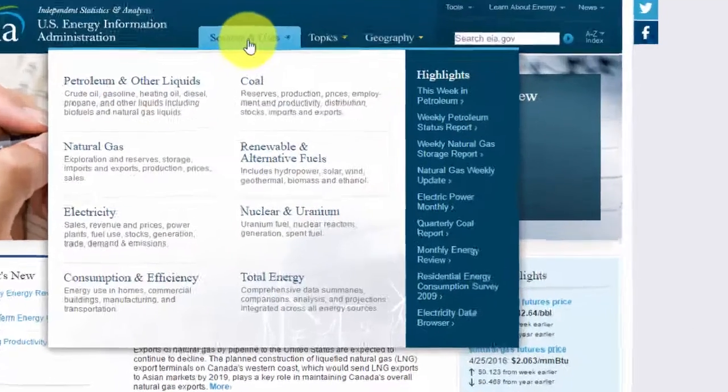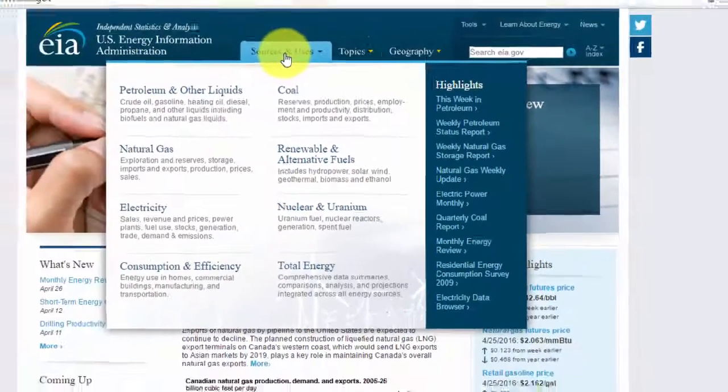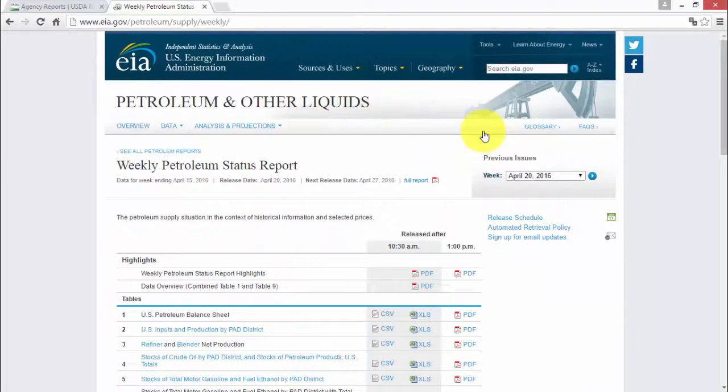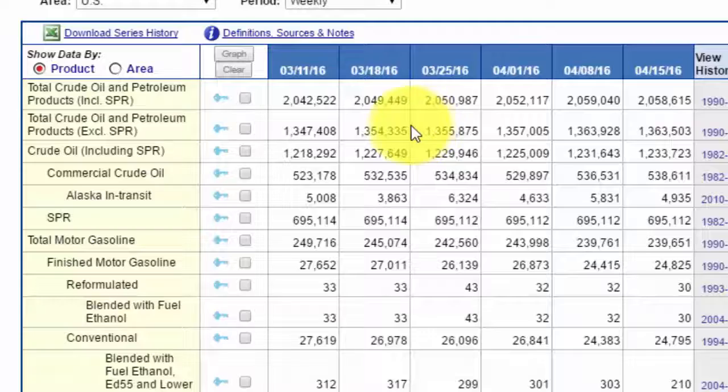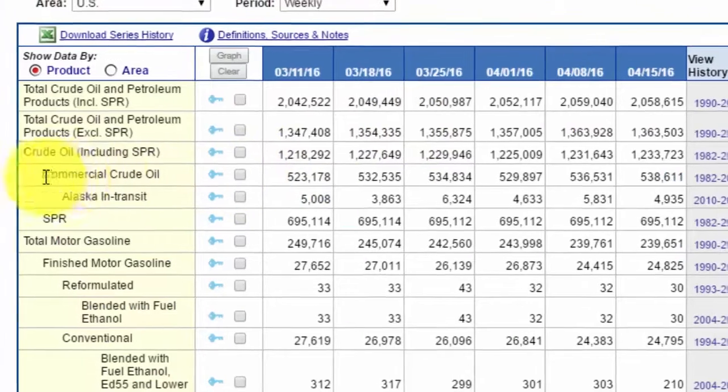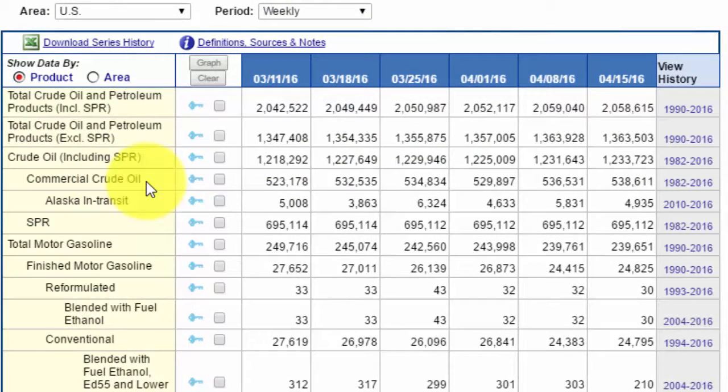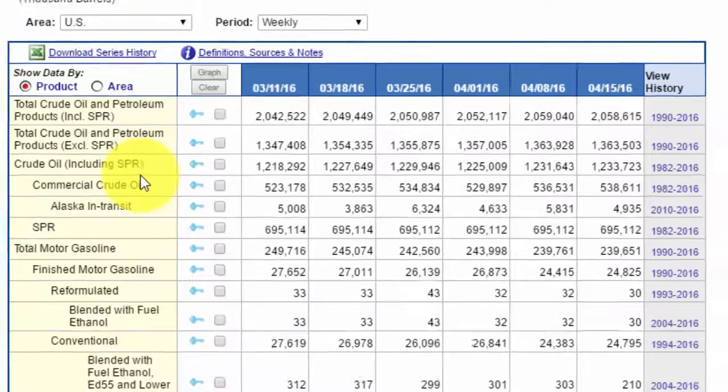For crude oil, we should click on Weekly Petroleum Status Report, which is usually released every week on Wednesday at 10:30 a.m. We should monitor stocks of crude oil. The most important indicator is commercial crude oil stocks. If stocks decrease, the market usually goes up. If stocks rise, the market moves downside. But such a pattern takes place only if it's a significant withdrawal or replenishment. The same tendency holds for the natural gas market.